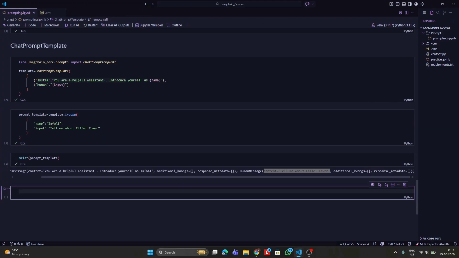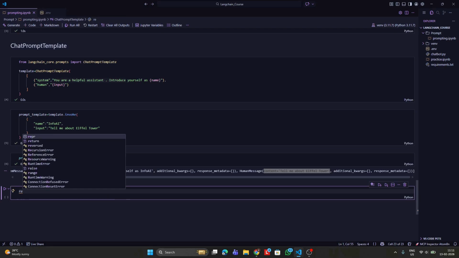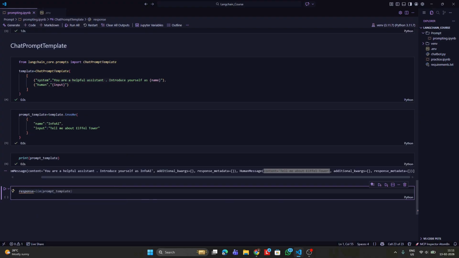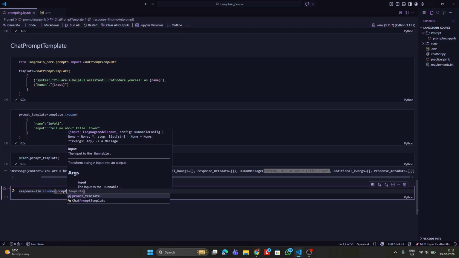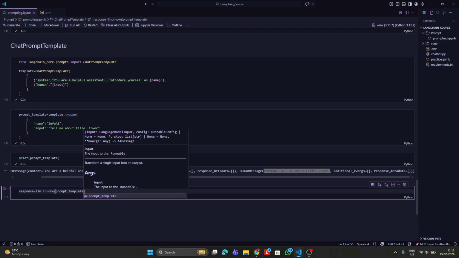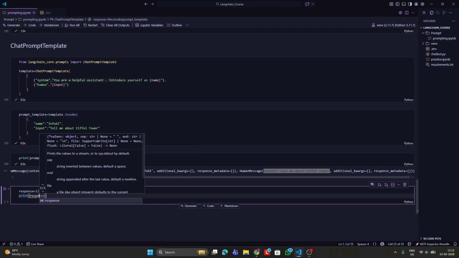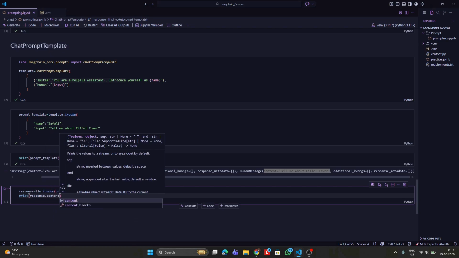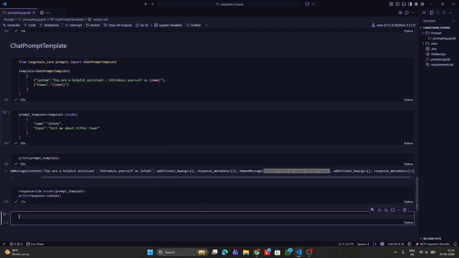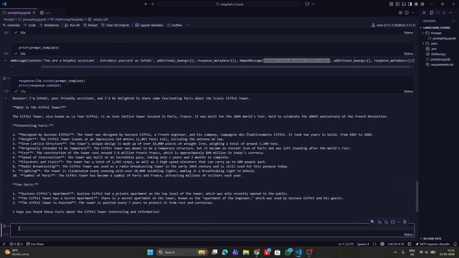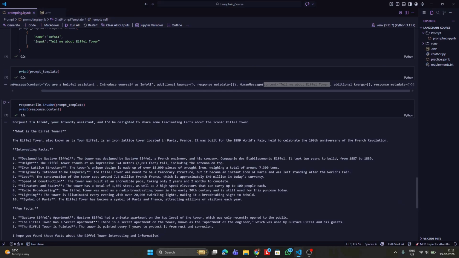Now we should use the LLM to invoke this prompt template. Now what we can do is we can create a response as response is equal to llm.invoke of prompt template. Now when I do this and when I print the response.content, you can see that the entire content would be there. See, this is how the content would be displayed.